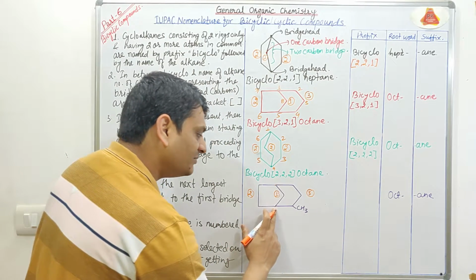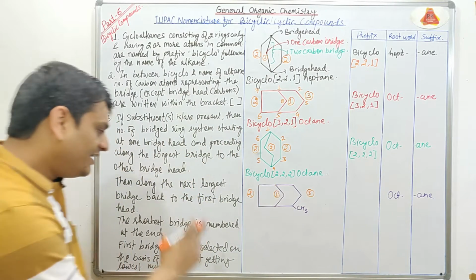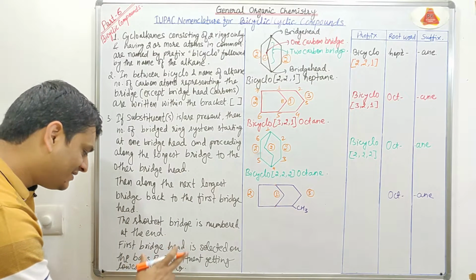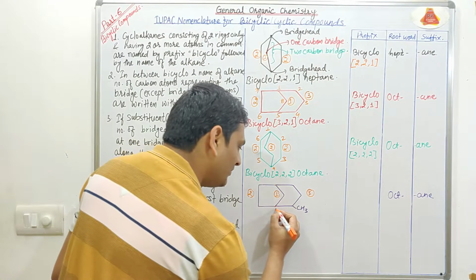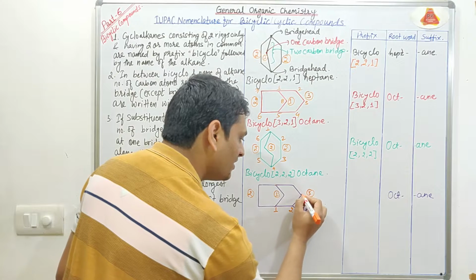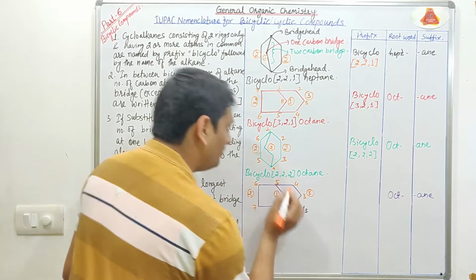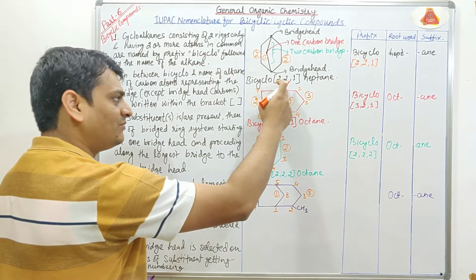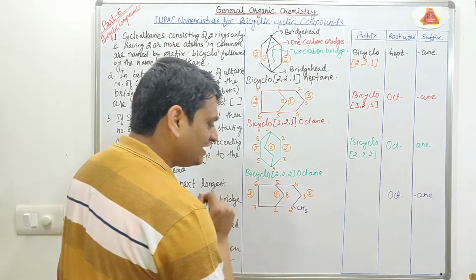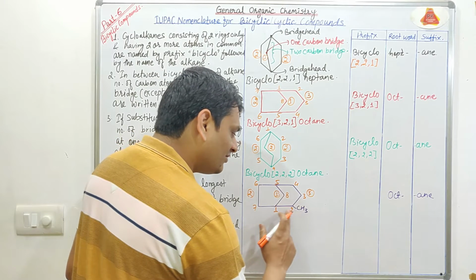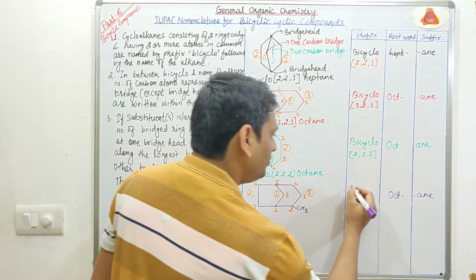But if we start from this carbon atom, then it will be 1 and 2. So in the second position we are getting the methyl group, and as per this statement, the first bridgehead is selected on the basis of the substituent getting the lowest numbering. So here we will start numbering from this carbon atom, which is 1, 2, 3, 4, 5, 6, 7 and 8. In this example we can start numbering either from this or from this, both will be same. But here we will start numbering from this carbon atom, because from this carbon atom the methyl group is getting the second number. Now coming to the prefix, in the prefix we will write 2-methyl.